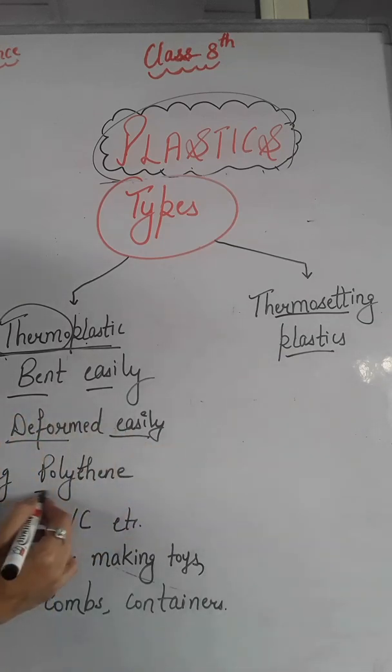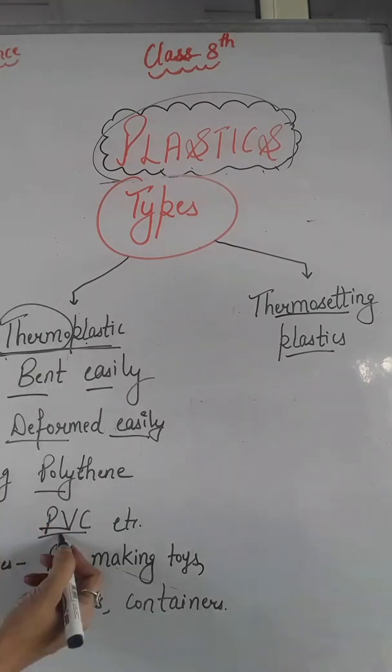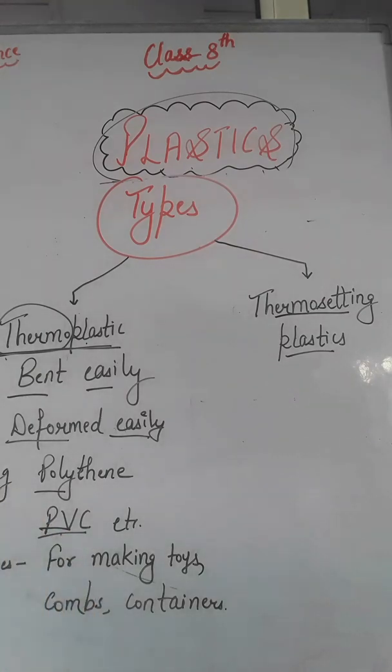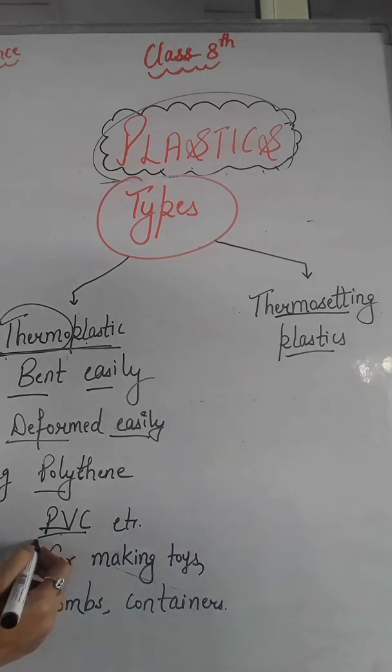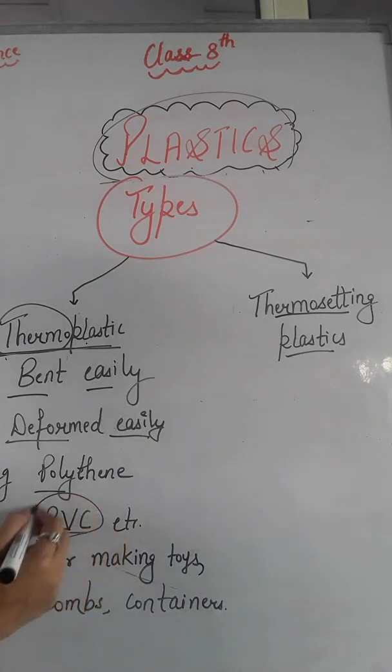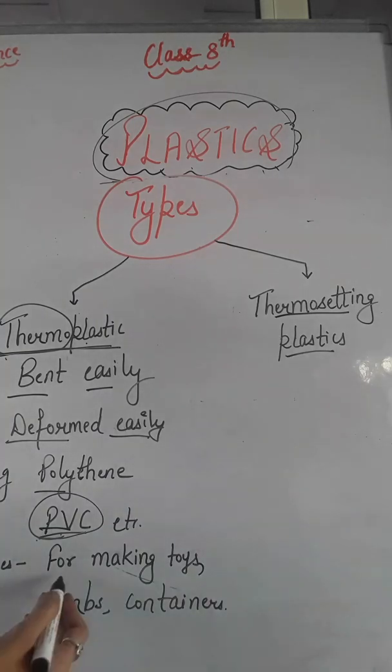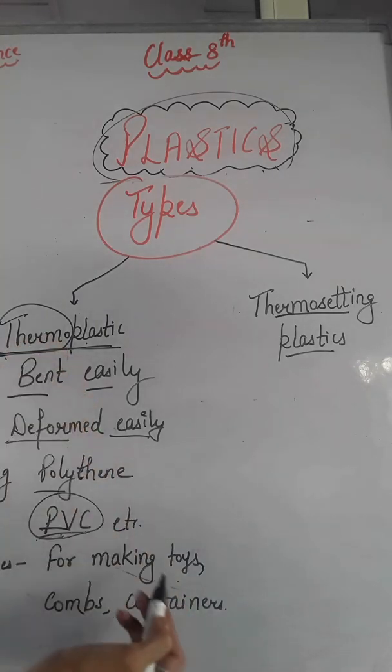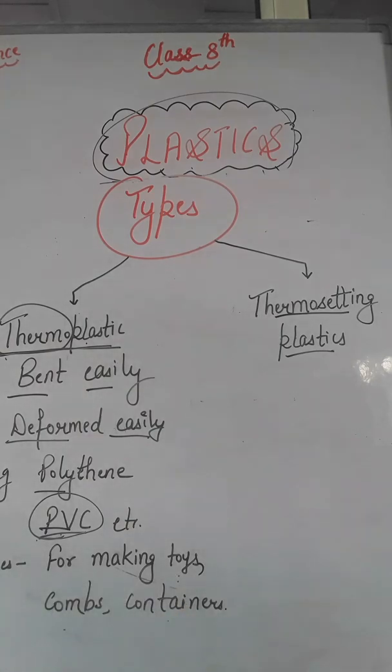For example, polythene and PVC, the full form of PVC is polyvinyl chloride. As you all know, electric wires are coated with a plastic known as polyvinyl chloride. Thermoplastics are used for making toys, combs and containers, right?